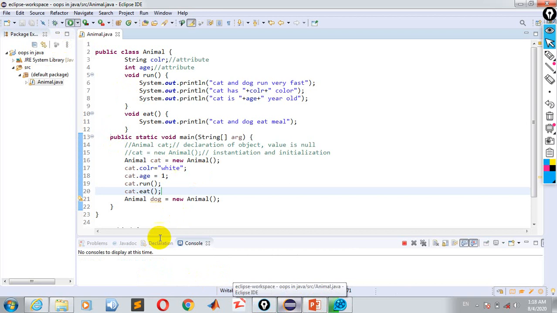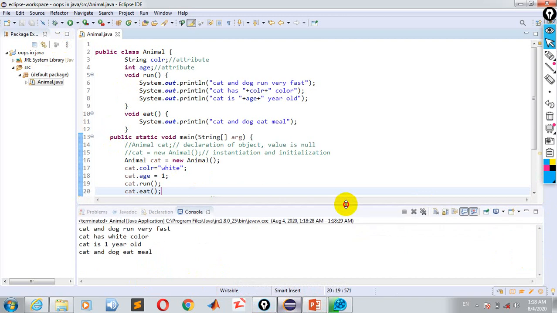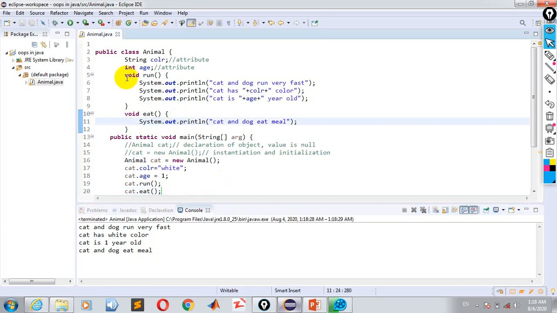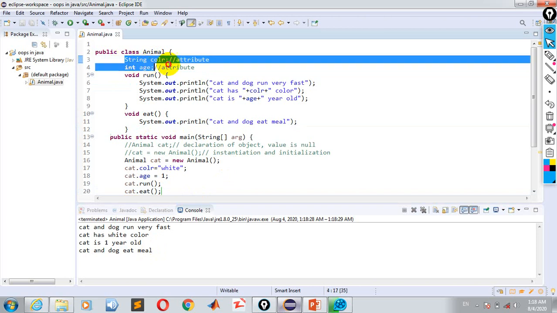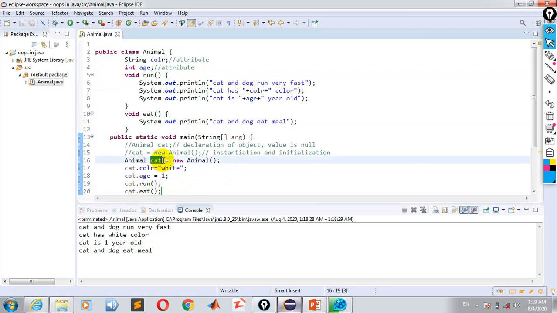Look at this, when you execute this, it will also have the eat method. Look at this, cat and dog eat meal. We called this method. So methods are the behavior of an object. These two instance variables are how we give values to the object, so these are the attributes or state of the object, and this is the name of the object.